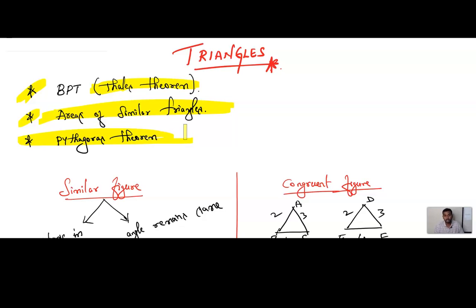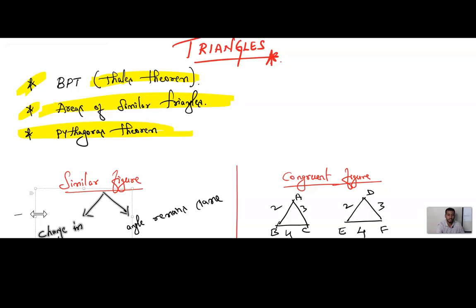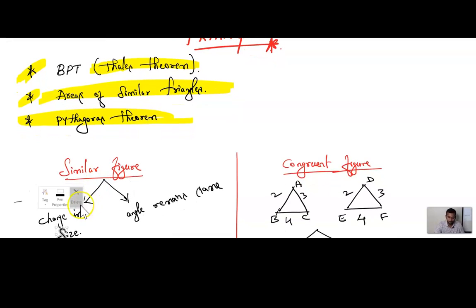Let it be Karnataka State Board students or CBSE board students, any board students, if you are studying this chapter triangles, one theorem is 100% sure. Got it? Good.